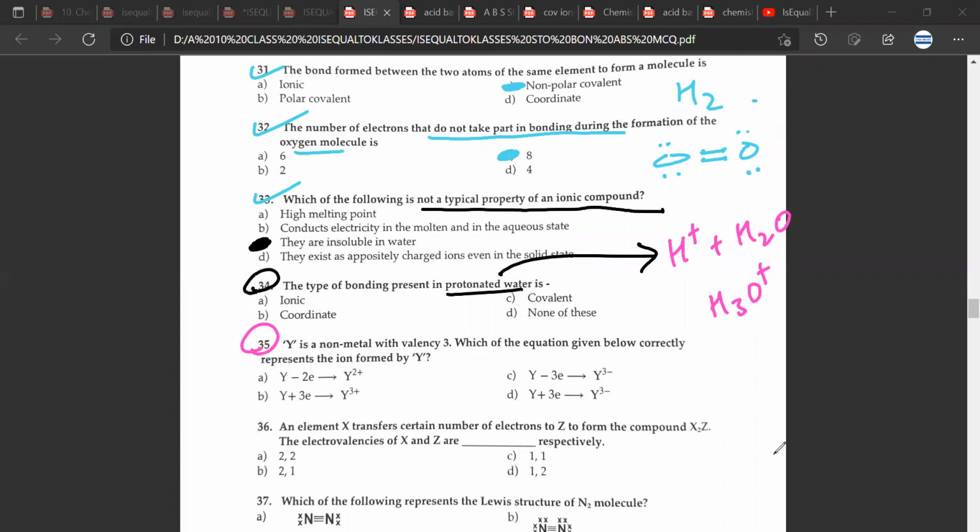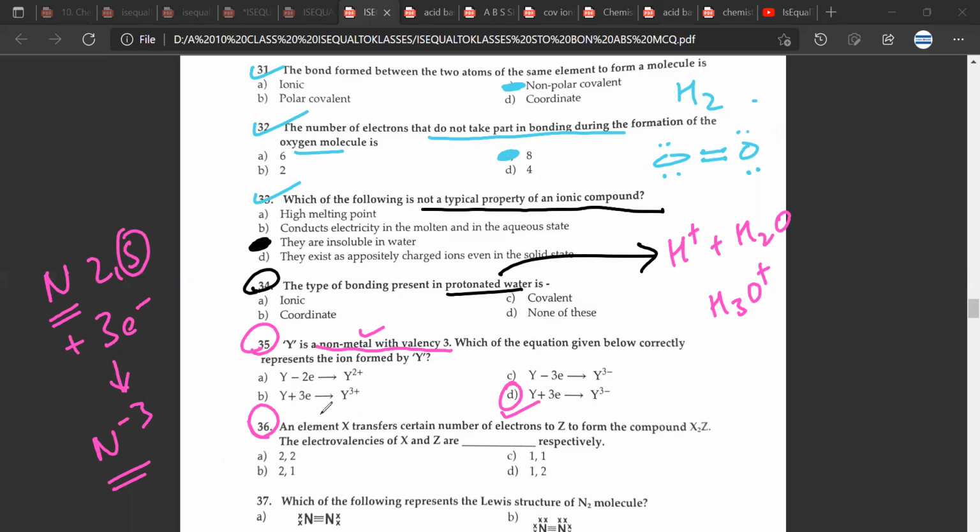So question number 35 would be D. Y plus 3 electron is Y3 minus. Yes, of course. For example, you have nitrogen, 2, 5, valency 3, a non-metal. So this will accept an electron to form N-3. Is it correct? Yes, sir. So what is the right answer? The right answer would be D.